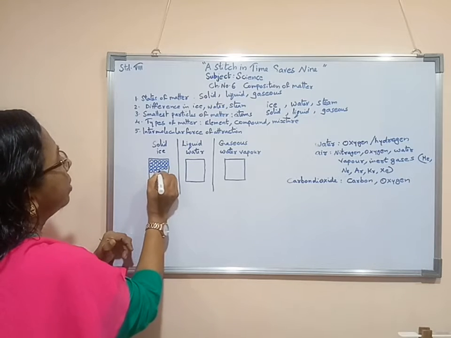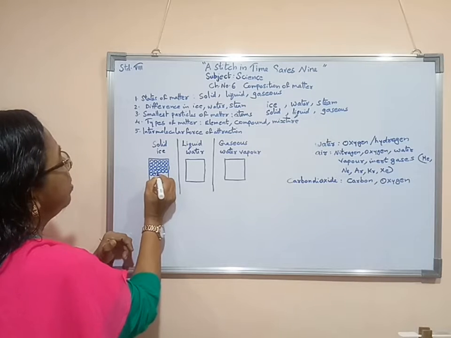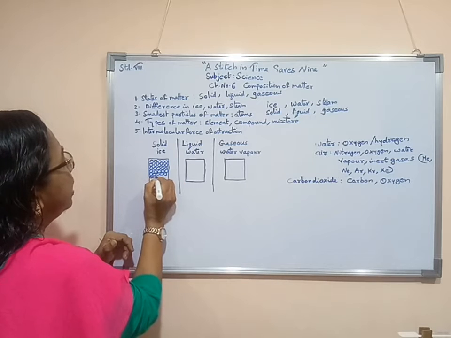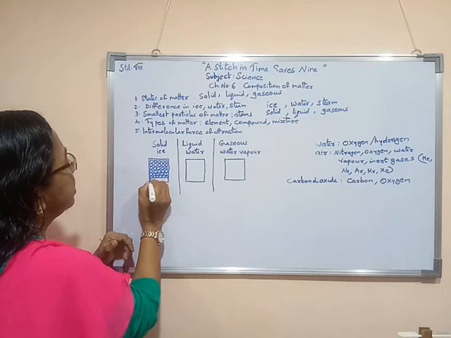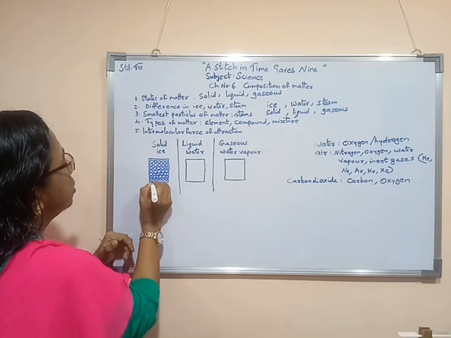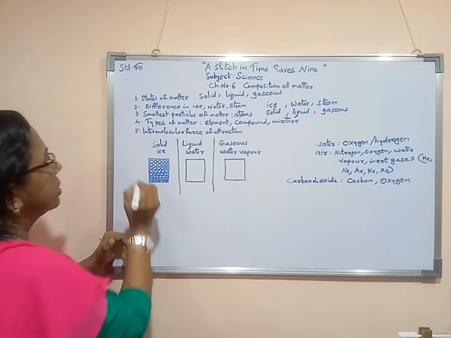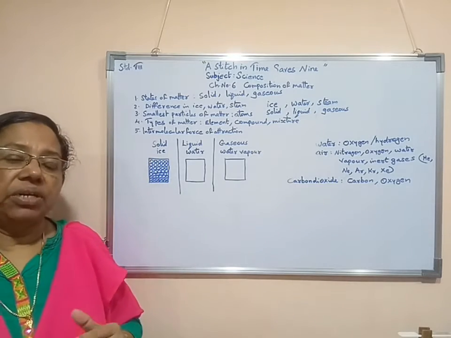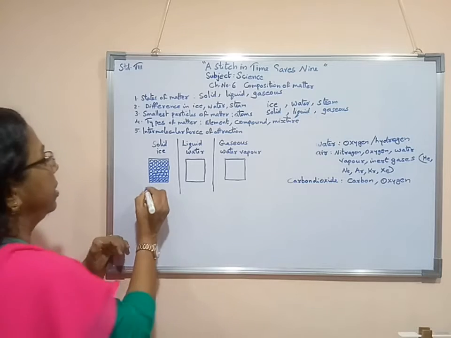With tiny particles it is made. These particles are all very close to each other. As a result, there is very much attractive force among them. So we can say that the intermolecular force between the molecules in the solid state is very high.